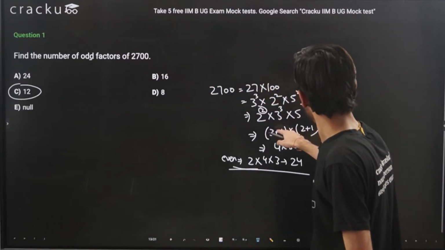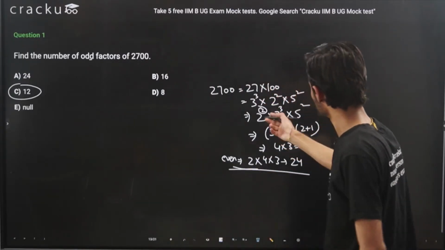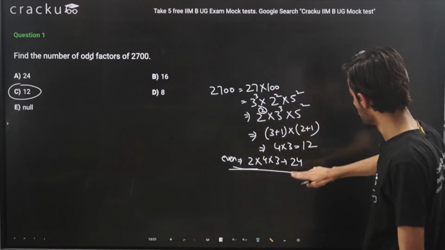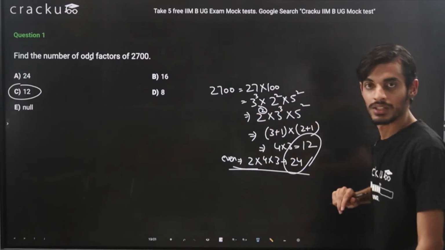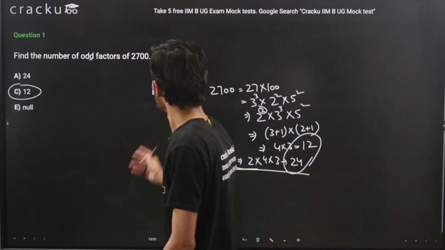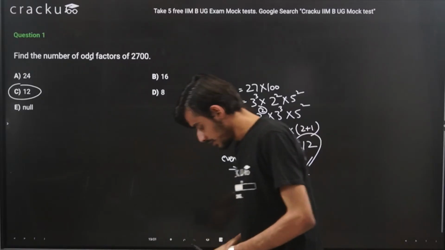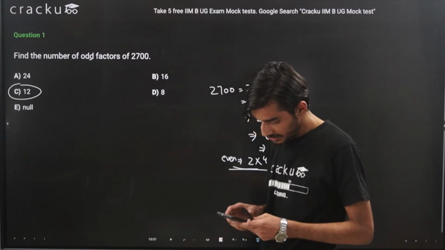3 into 4, 12 into 3. Okay, so total factors will be 3 into 4, that is 12, 12 into 3, that is 36. So the sum of the factors will come out to be 36. Okay, so I think this should be pretty much clear. This was an easy level question. If you have any doubts, you can just ask.